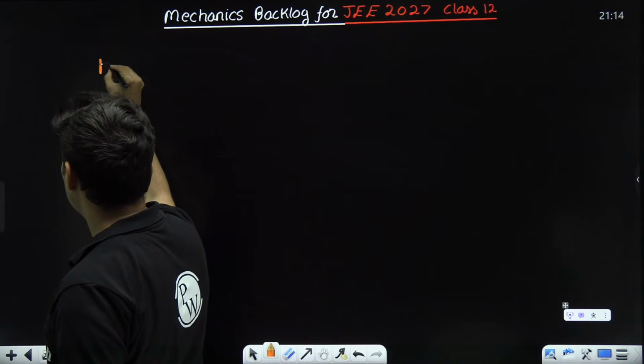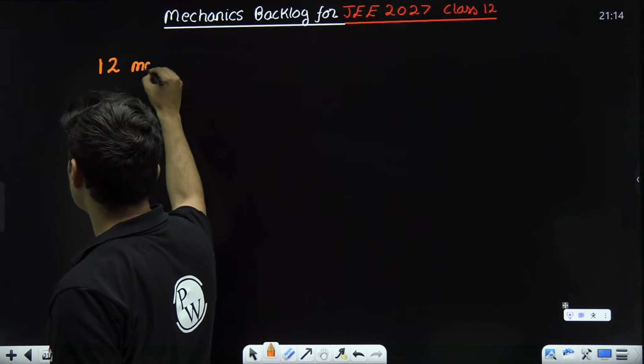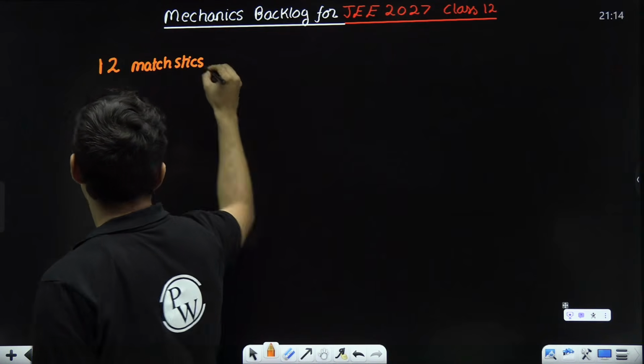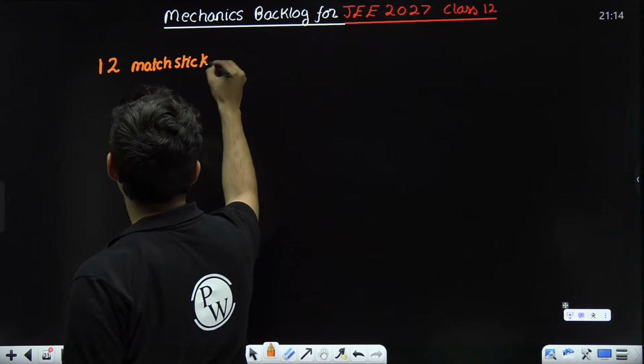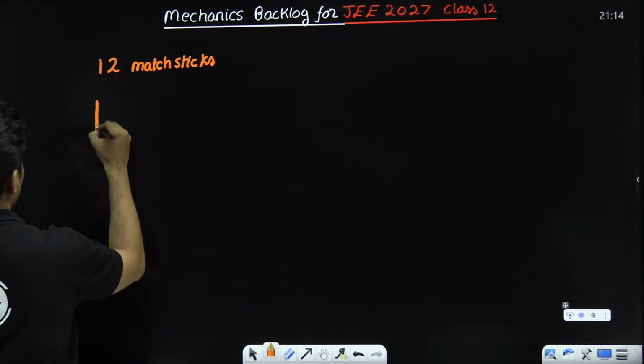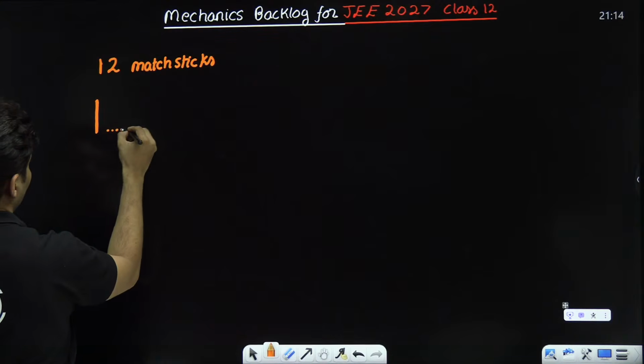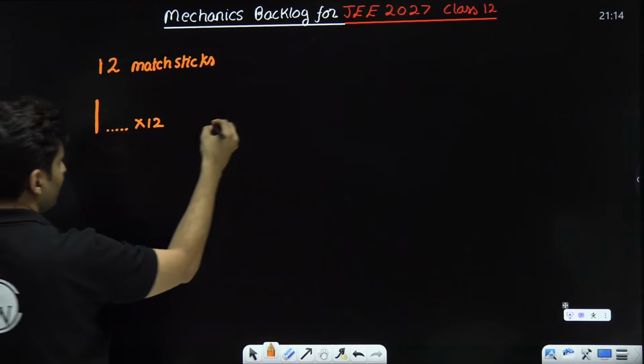You have 12 matchsticks. Everybody knows a matchstick, something like this. You have 12 of them.